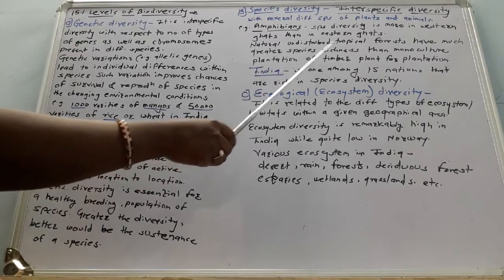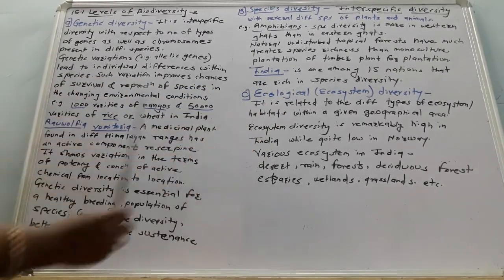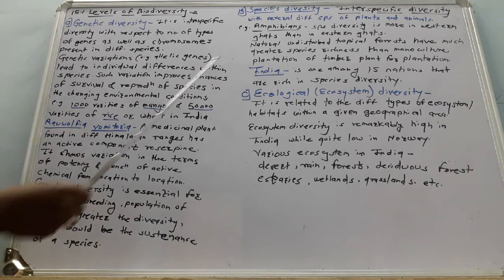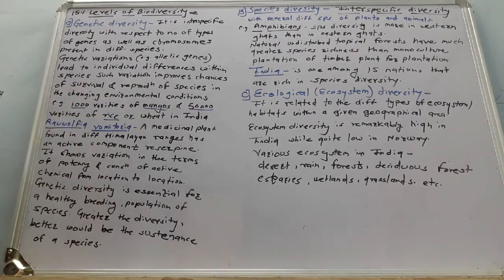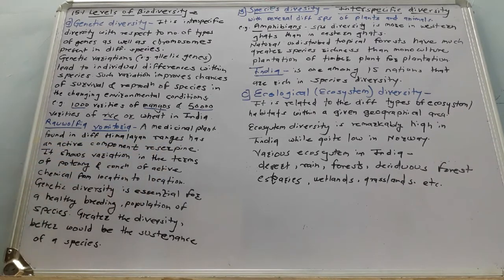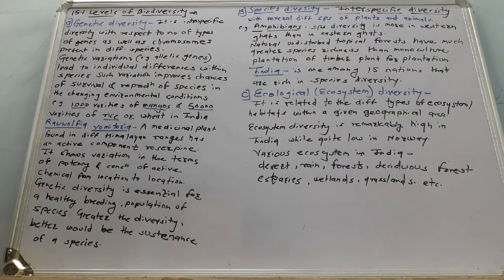Natural undisturbed tropical forests have much greater species richness than the monoculture plantations of timber, the woody plants grown for plantation. So these are the examples related to species diversity. And one of the specialities of our country: among the 15 nations which generally show species diversity, India is one of the countries that shows richness in species diversity.